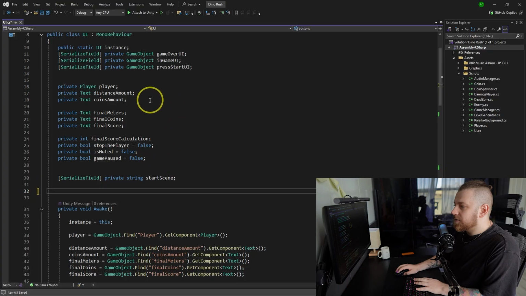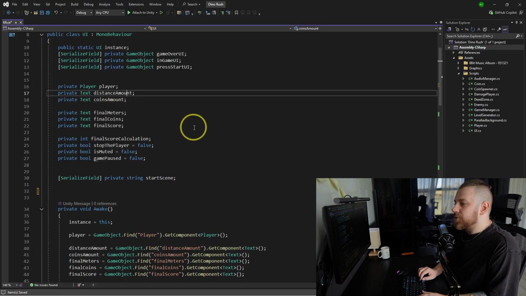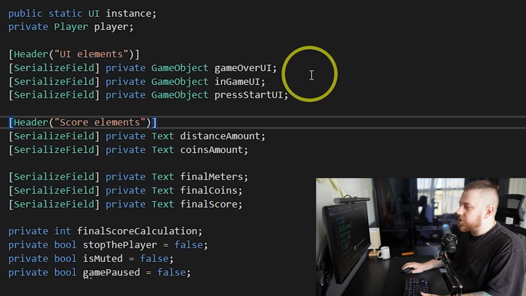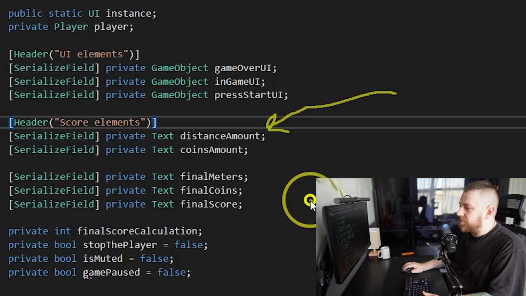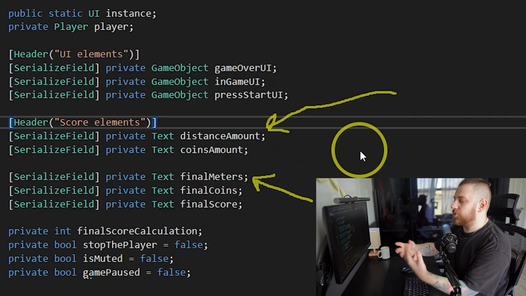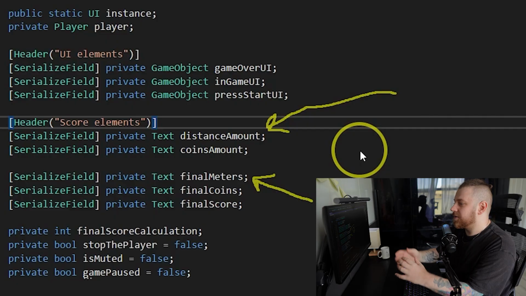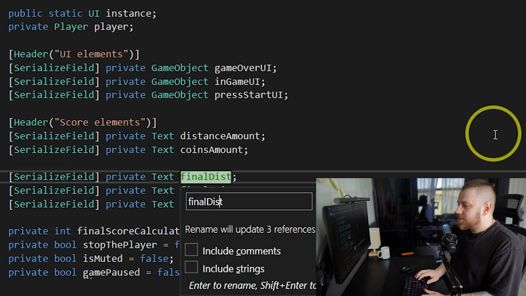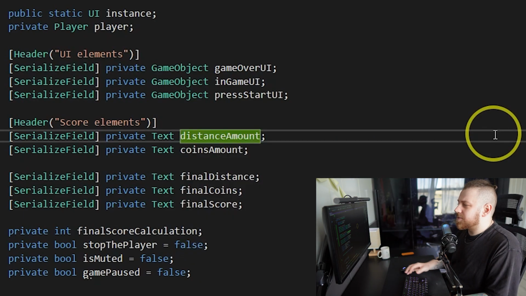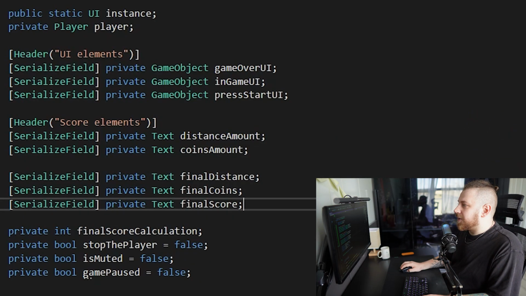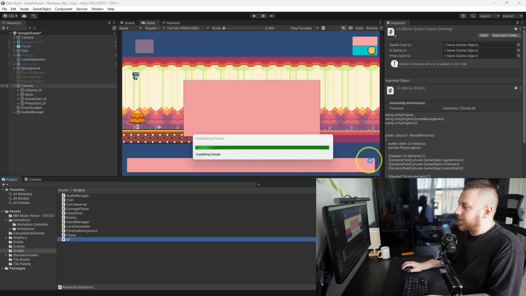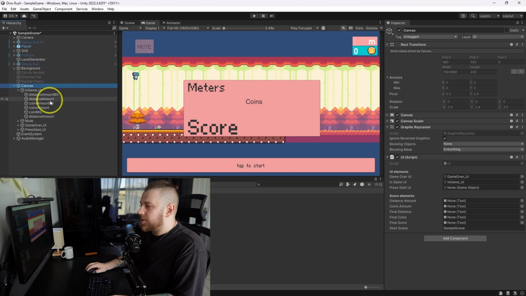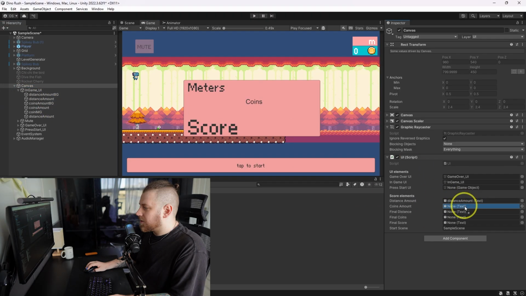First of all, this can be deleted, and then you go ahead and you expose these variables with a SerializeField. You do this. And then I see a problem with the naming as well. Like we have distance amount and then we have final meters. So it feels like they belong to two different systems, right? And I feel like meters is not really an accurate name here. So instead we do final distance, and this could be just, well, distance amount is fine. And then we go back to Unity. And again, I would gladly rename game objects as well, but let's say we're okay with the game object names. We assign distance amount. Gonna quickly assign them.